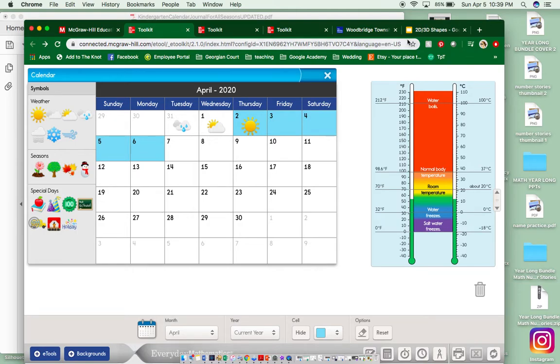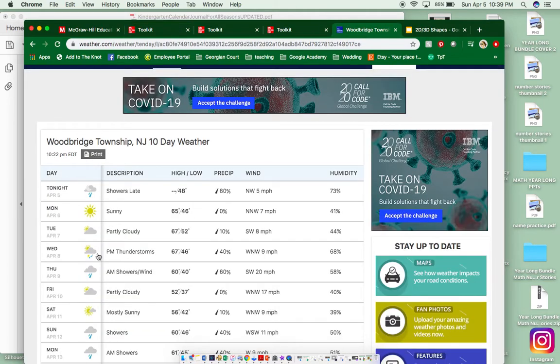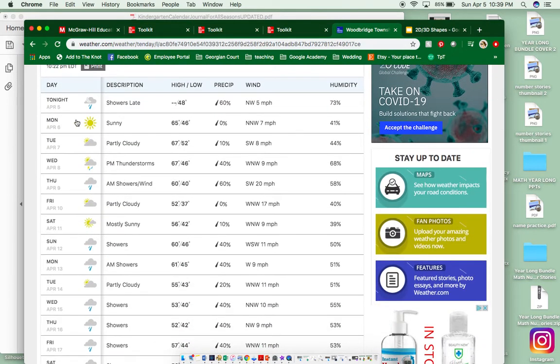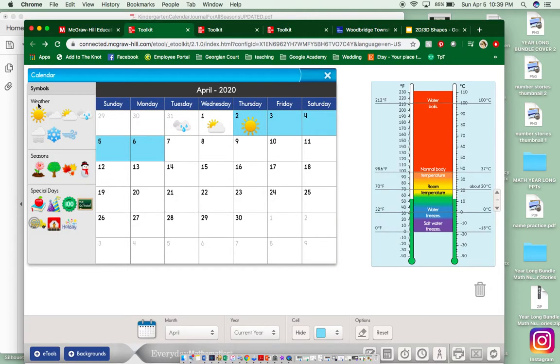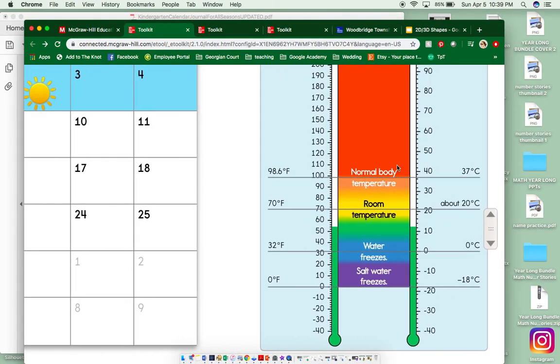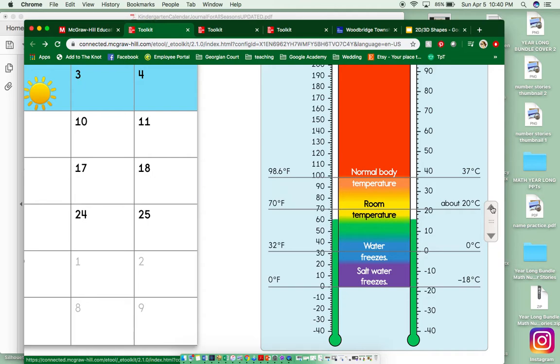Now let's check out our weather. Our weather for tomorrow should be sunny and 65 degrees. So I'm going to put sunny on our calendar. And let's look at our thermometer over here. And we're going to raise it to 65. I'm going to count by 2s as I look at each dash. 2, 4, and right between here should be 65.